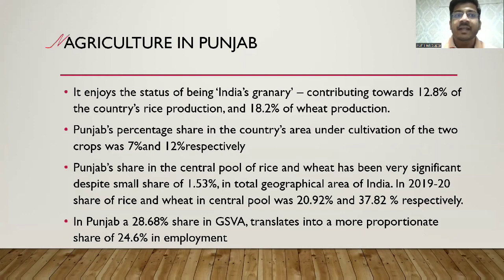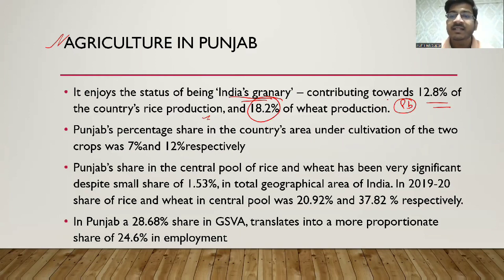So firstly, moving to agriculture in Punjab. Agriculture is basically the backbone of Punjab, और इसीलिए पंजाब को India's granary भी कहा जाता है. It contributes 12.8% to the country's rice production and 18.2% of the wheat production. तो इंडिया में जितना भी राइस प्रोड्यूस होता है उसका 12.8% अकेला पंजाब प्रोड्यूस करता है, एंड जितना भी व्हीट प्रोड्यूस होता है उसका 18.2% पंजाब प्रोड्यूस करता है.